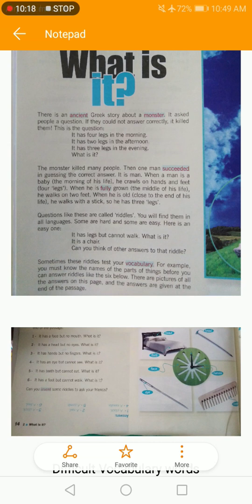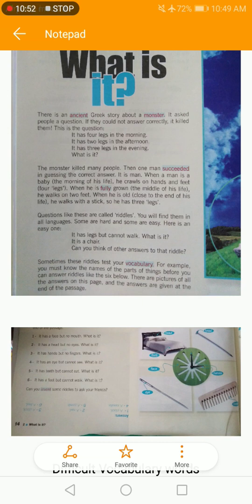Okay, fifth one. It has teeth but cannot eat. What is it? It's a comb, which has teeth but cannot eat. Look at the sixth one. It has a foot but cannot walk. What is it? It's a bed, which has a foot but cannot walk. Can you invent some riddles to ask your friends? So this is your homework.